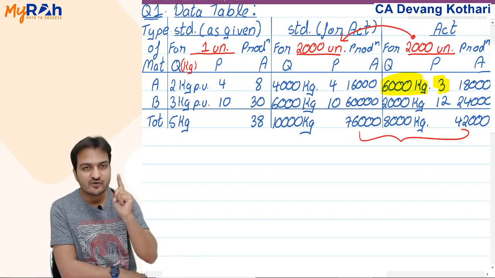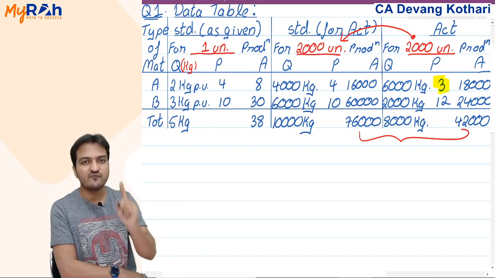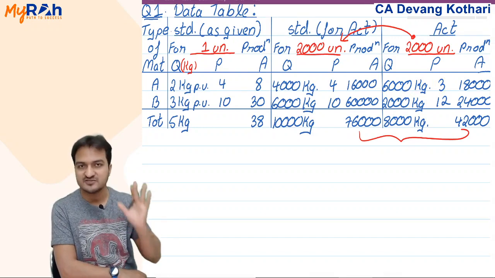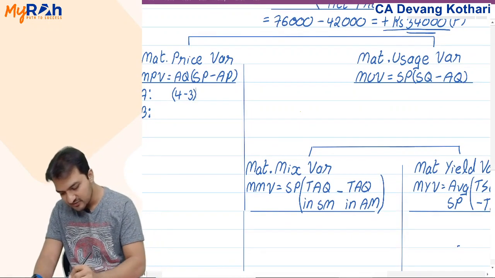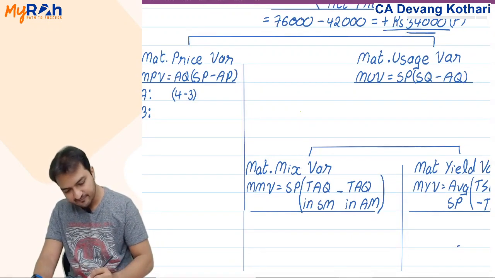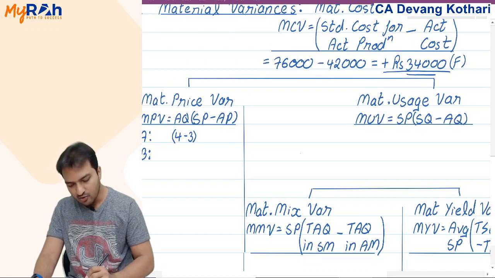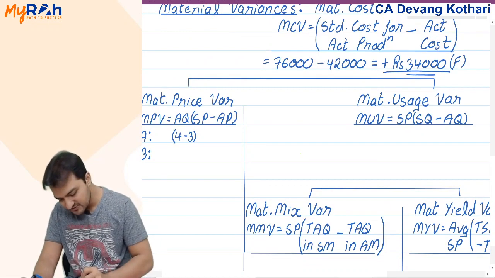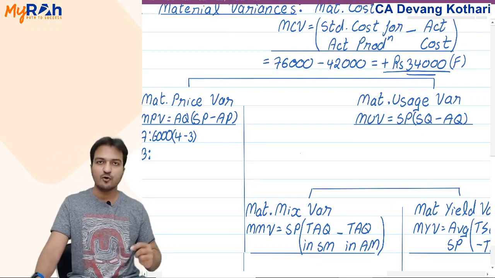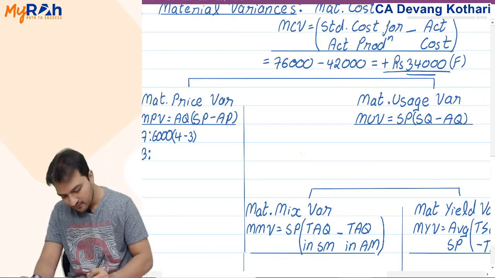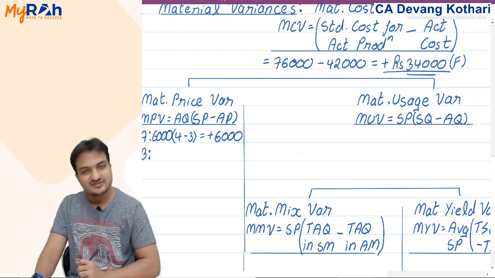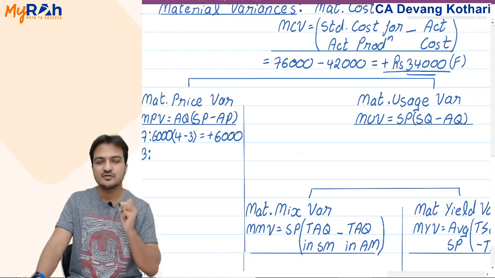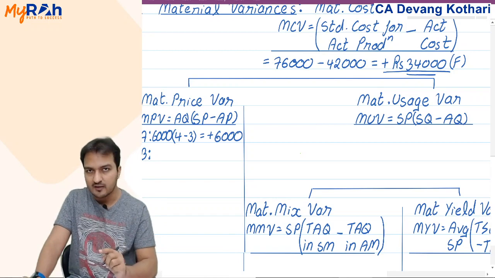So I saved that 1 rupee on all 6000 kgs actually purchased. So I write here 6000 into 4 minus 3, that is 6000 into 1, which gives me positive 6000 as my price variance of material A.